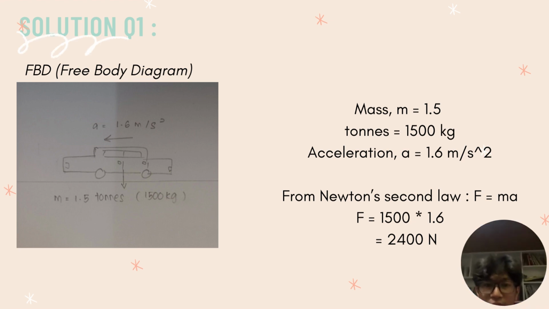The calculation is: mass m equals 1.5 tons equals 1,500 kilograms. Acceleration a equals 1.6 m/s². From Newton's second law, F equals ma. F equals 1,500 times 1.6 equals 2,400 Newton.